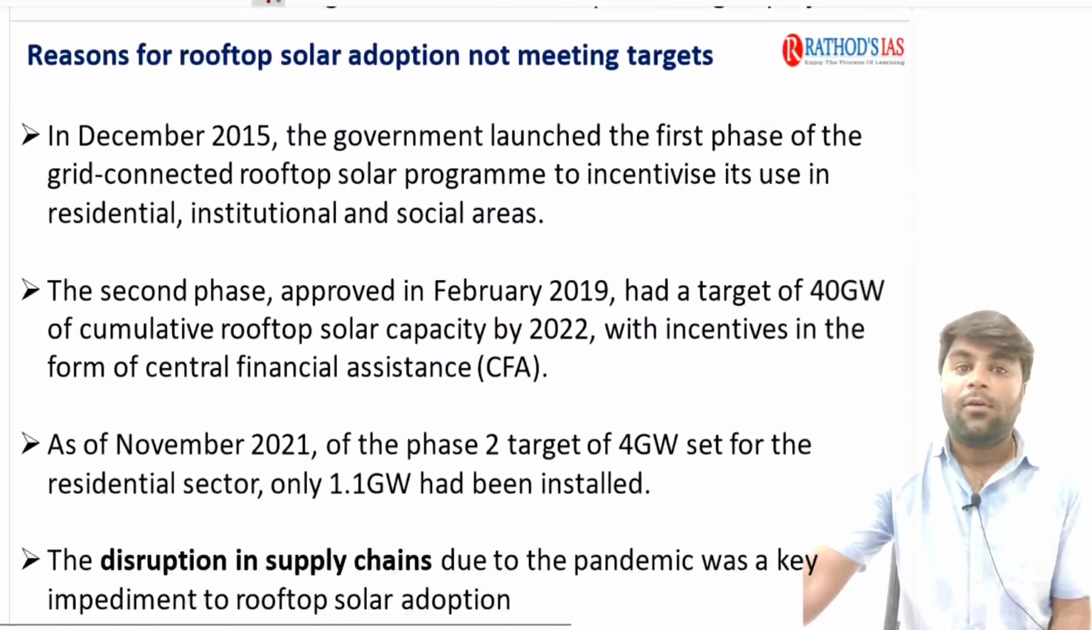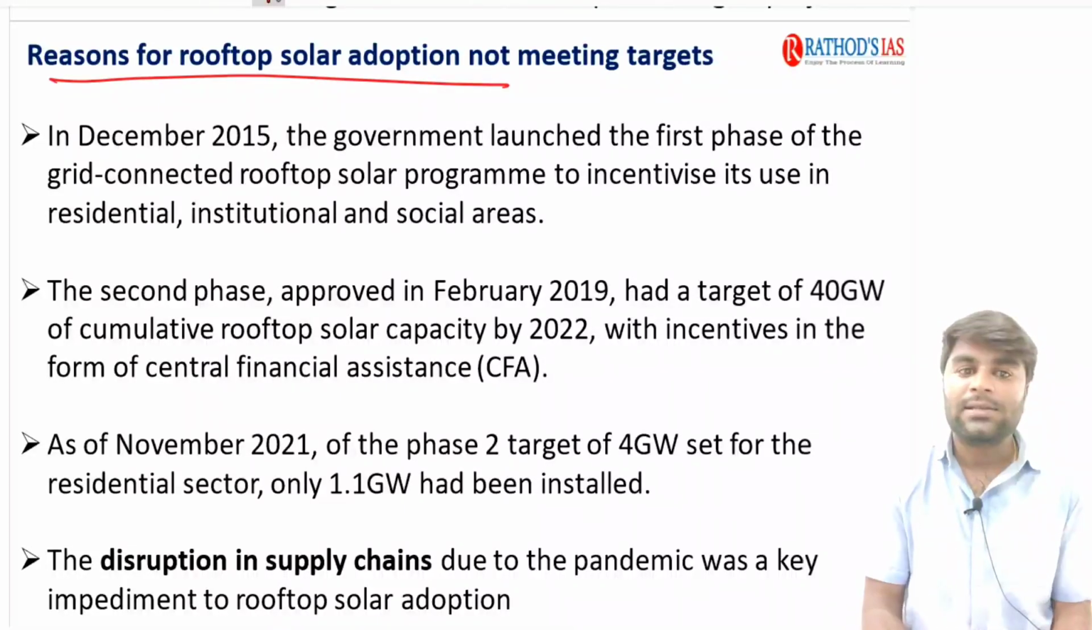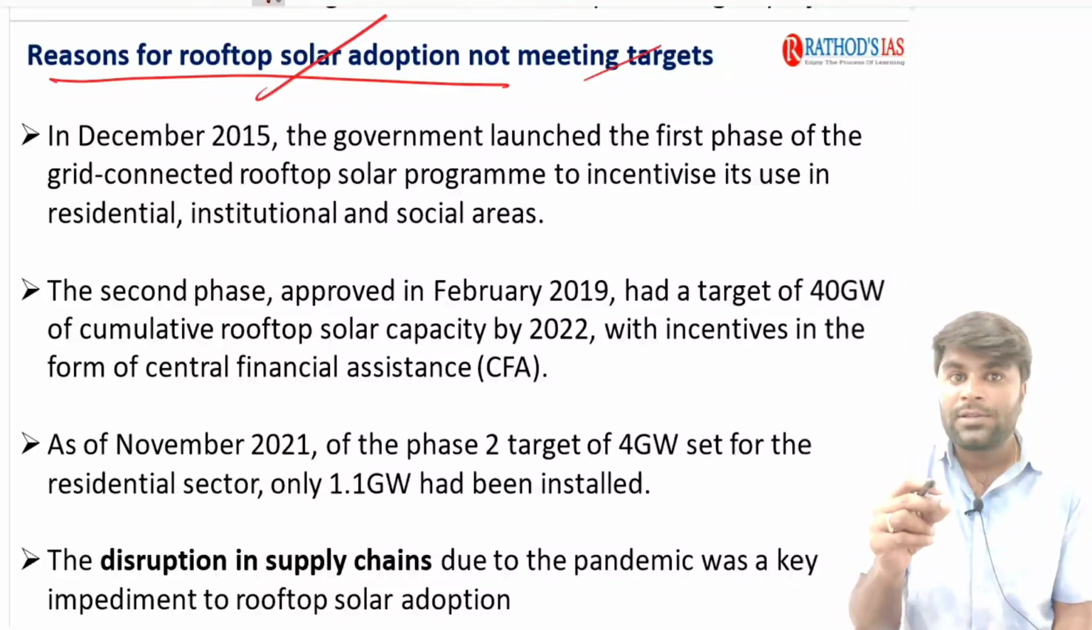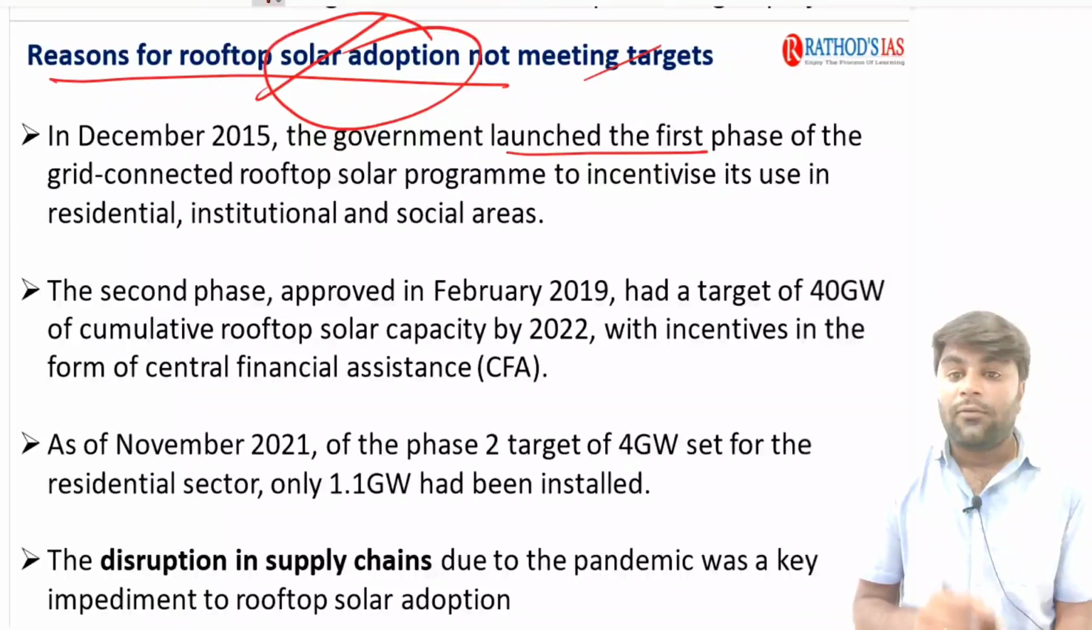Now when we look at the reasons for not achieving the target, one is rooftop solar adoption, which is another important major initiative that has not happened currently, and it is termed as one of the important reasons for not achieving these targets. In December 2015, the government launched the first phase of the grid connected rooftop solar program